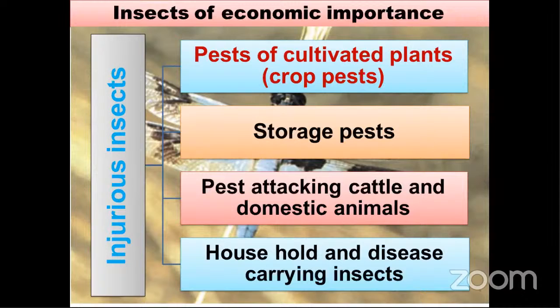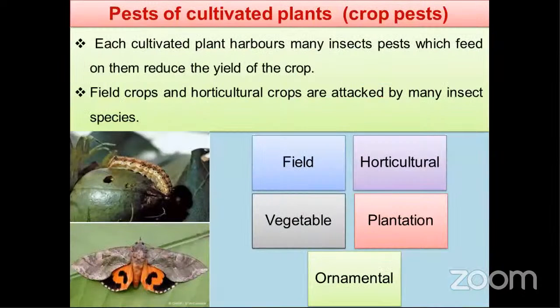Next, household and disease carrying insects. Household pests are like ants and cockroaches. Disease carrying refers to malaria, cholera, diarrhea, and typhoid, carried by anopheles mosquitoes or houseflies. They play a major role as disease carrying insects. First, we will discuss pests of cultivated plants.